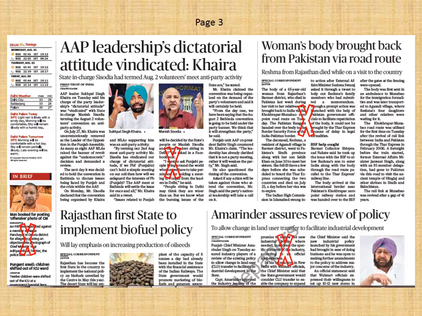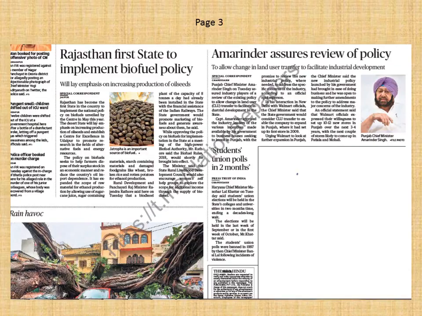Amrinder assures review of policy. Again, this will not be asked because this is a policy which is focused towards a particular region, that is Punjab. Chances are very less that this will be asked. This page 3 was focused on the northern part of India, and chances are very less that any questions from these articles will be asked. The important article over here is, this is the second half of the newspaper.